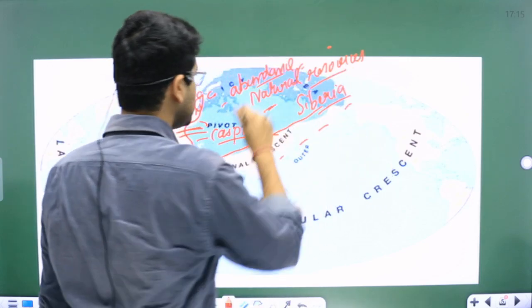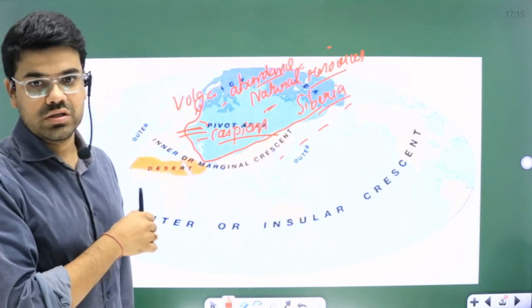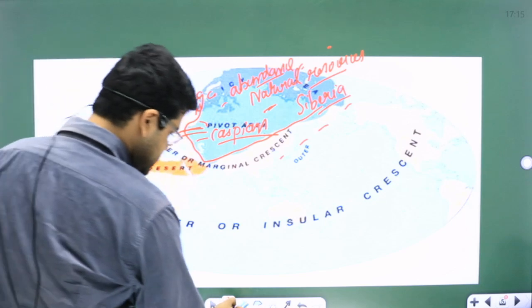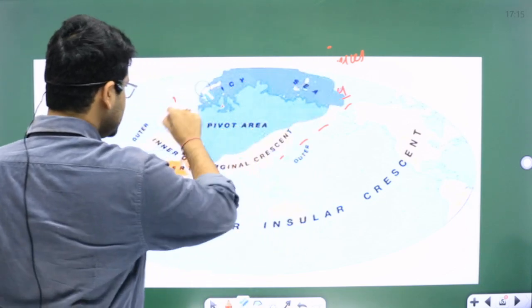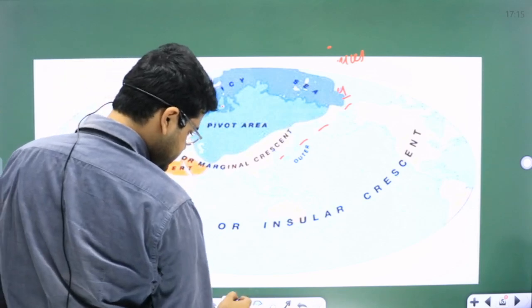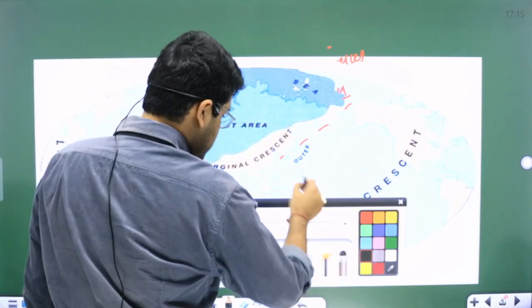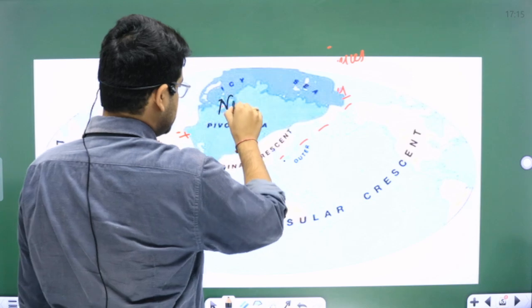This region also has an abundance of natural resources. All right, let me just change the color and erase some of this stuff. What are the natural resources present here? Natural resources like natural gas.